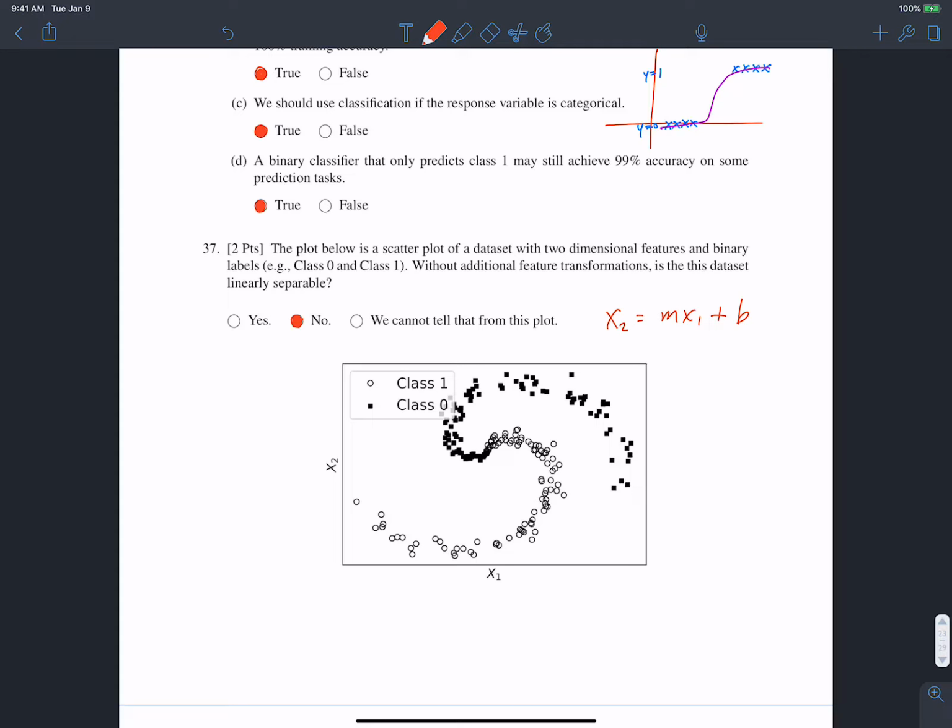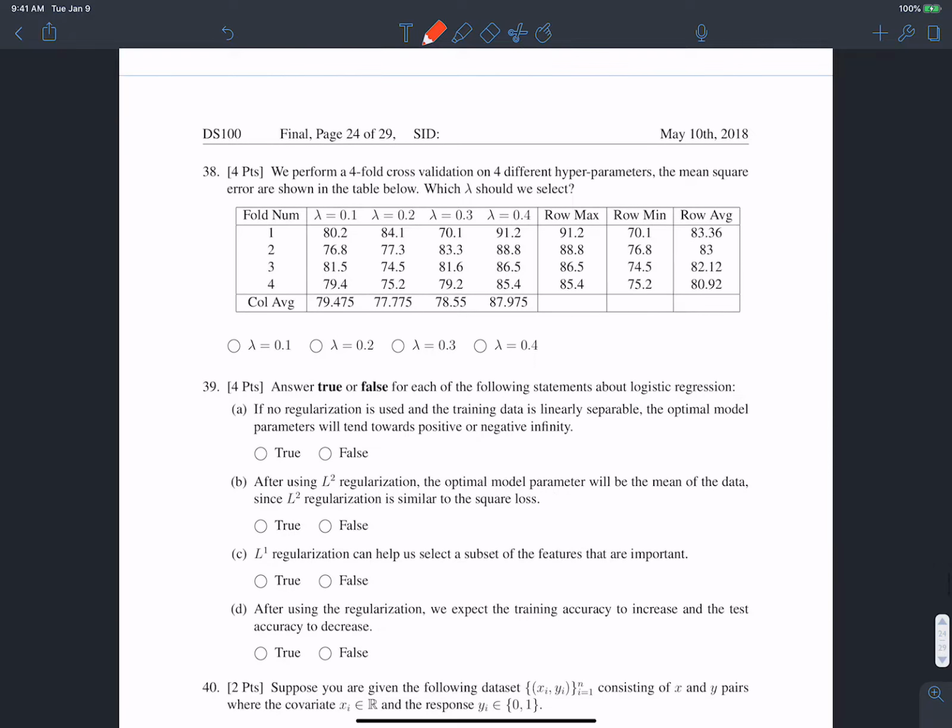There's nowhere that I can draw a line such that all the points on one side of the line belong to class 1 and all the points on the other side of the line belong to class 0, right? That just doesn't work anywhere, okay? And if you try and draw a line, you'll see it's not possible. So this one is no.